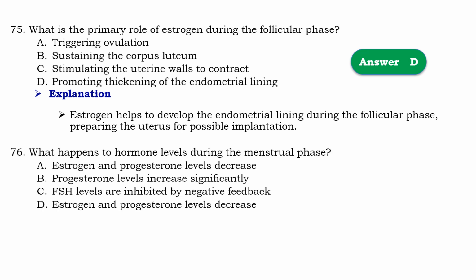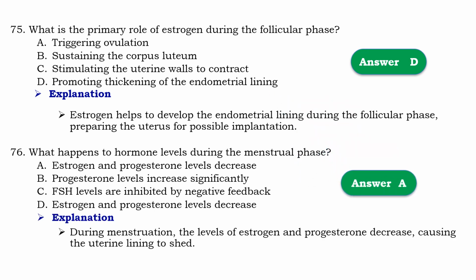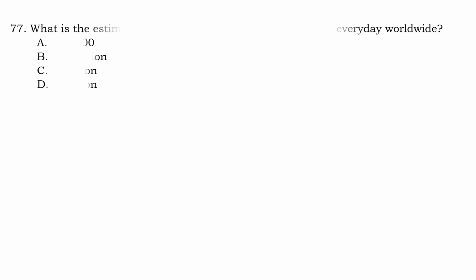Question number 76. What happens to hormone levels during the menstrual phase? So that should be A, estrogen and progesterone levels decrease. Means that during menstruation the levels of estrogen and progesterone decrease, causing the uterine lining to shed.